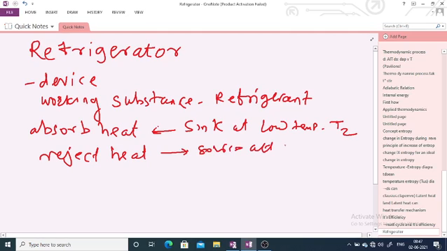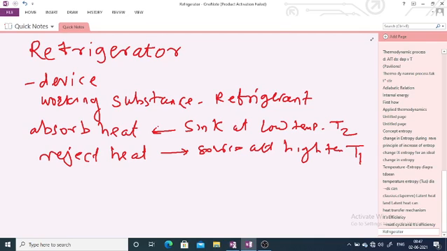The source is at a high temperature, and the temperature is, suppose, T1. So there is a continuous transfer of heat from the sink to the source.